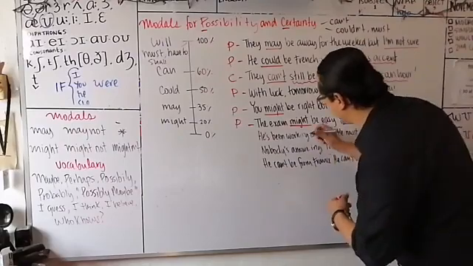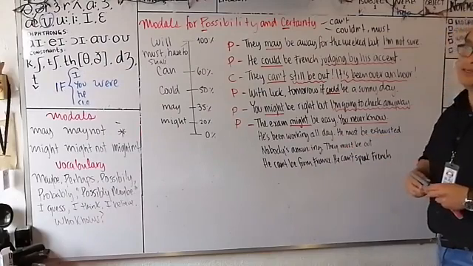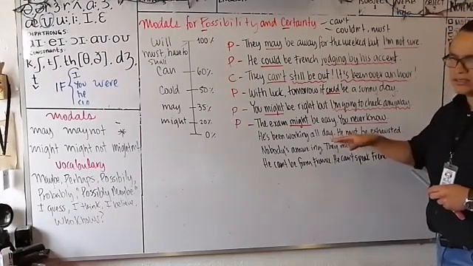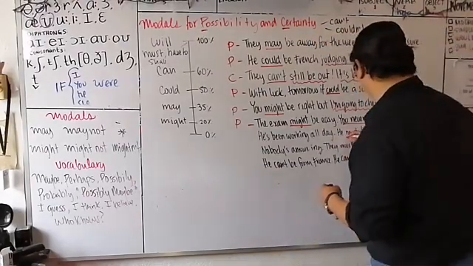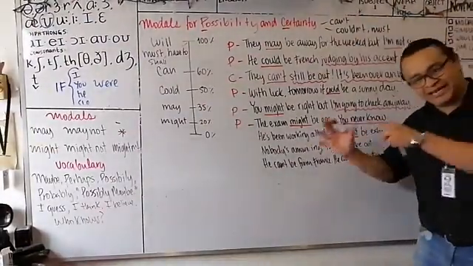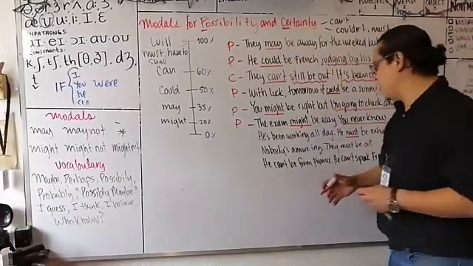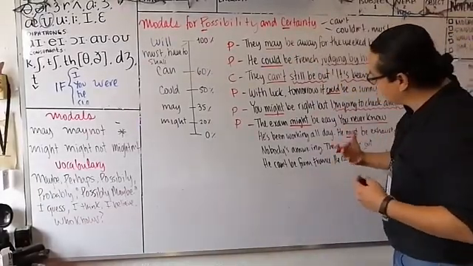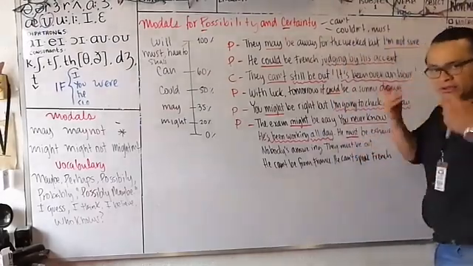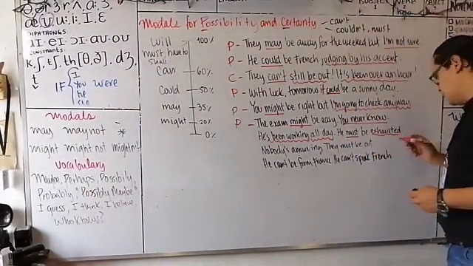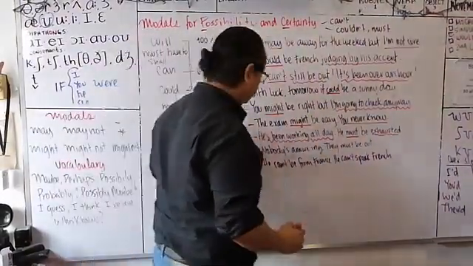Let's see here. He's been working all day. He must be exhausted. Do you think this is a possibility? No. It's a certainty. So here, which is the modal verb? Must. So here, it's not must for obligation, but must for certainty. That's the thing about modal verbs. What do you think the context is telling us? He's been working what? All day. So naturally you think he's exhausted. So what is this? Probability or certainty? Certainty. There you go, guys. You rock. All right, let's move on.